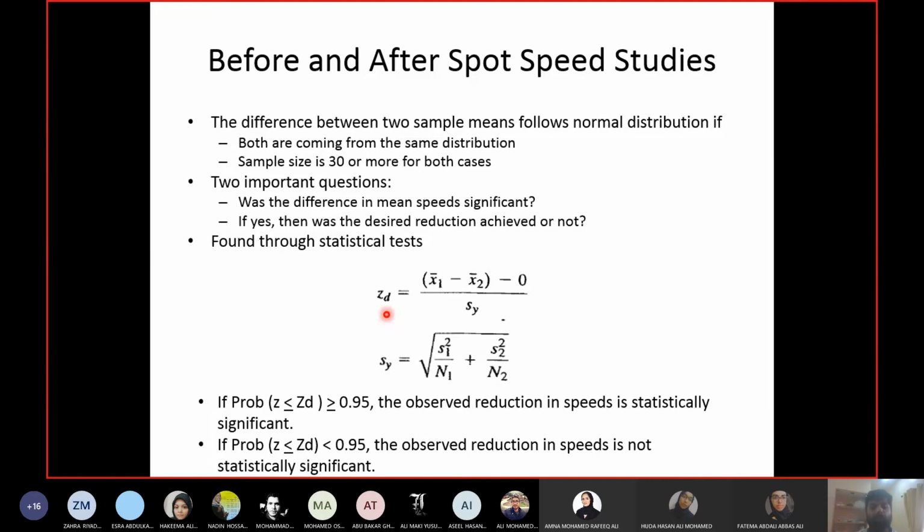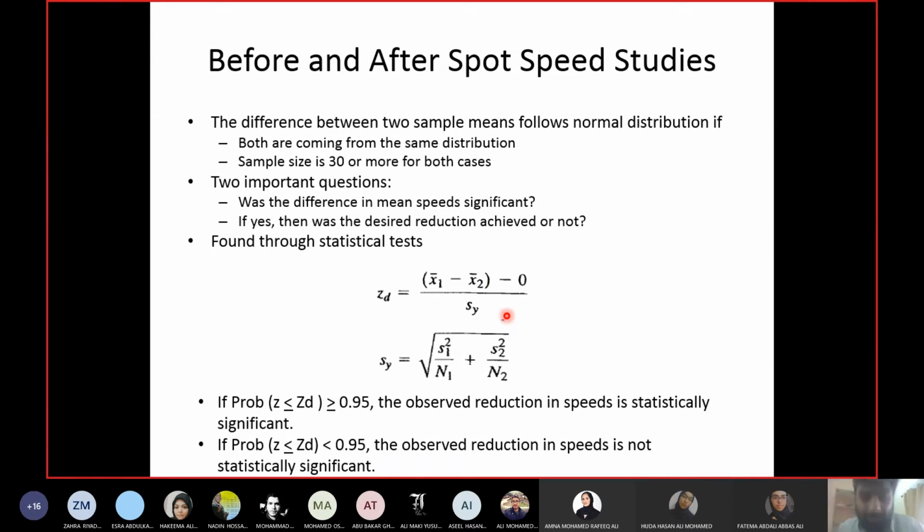If that chance or probability is 95% or more than 95%, that means there is a significant difference between x1 bar and x2 bar. So this will disprove my claim. Okay, so what is the rule?